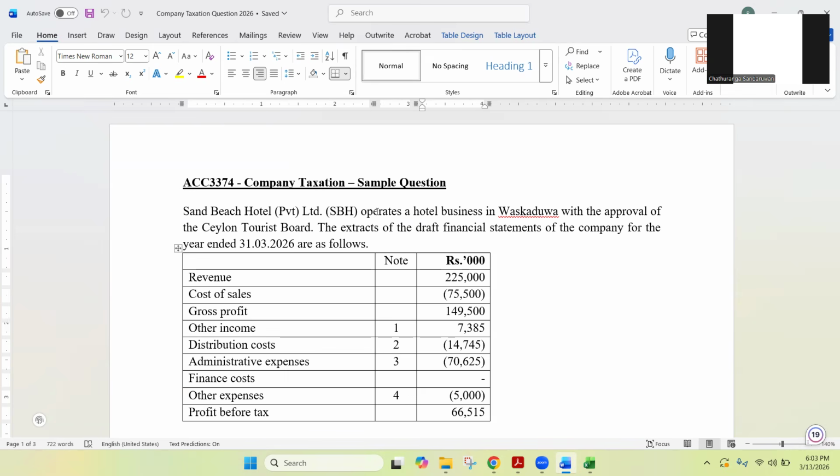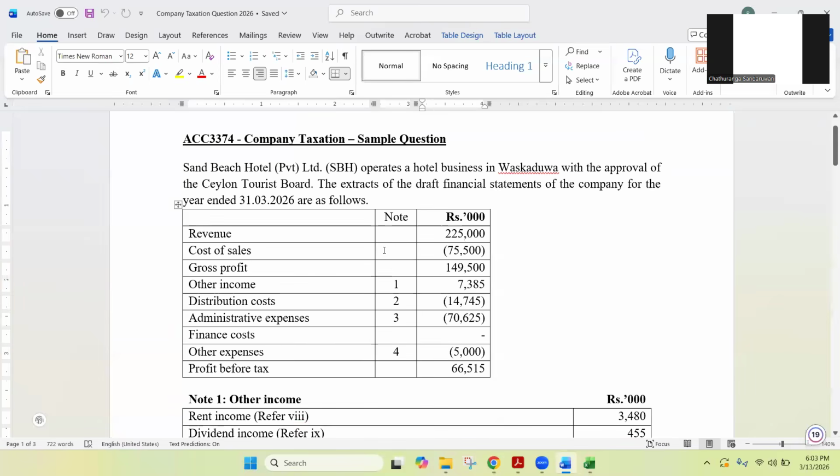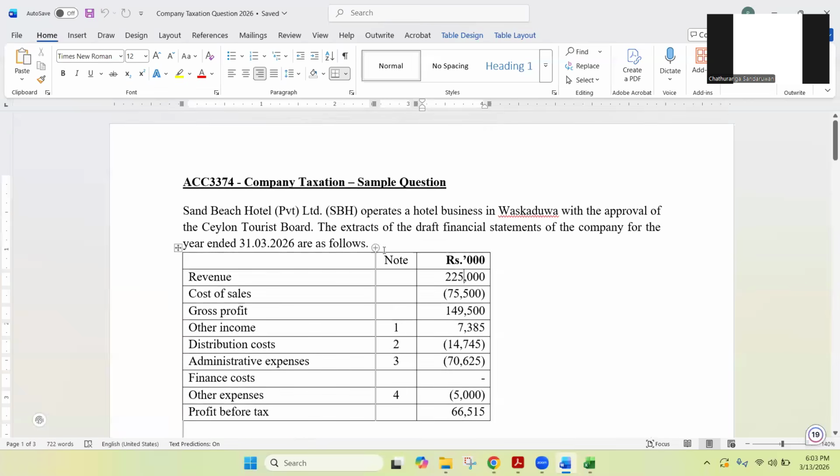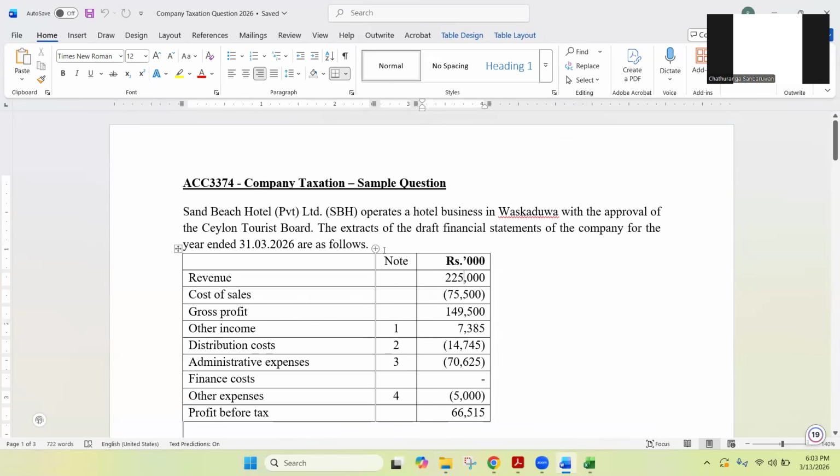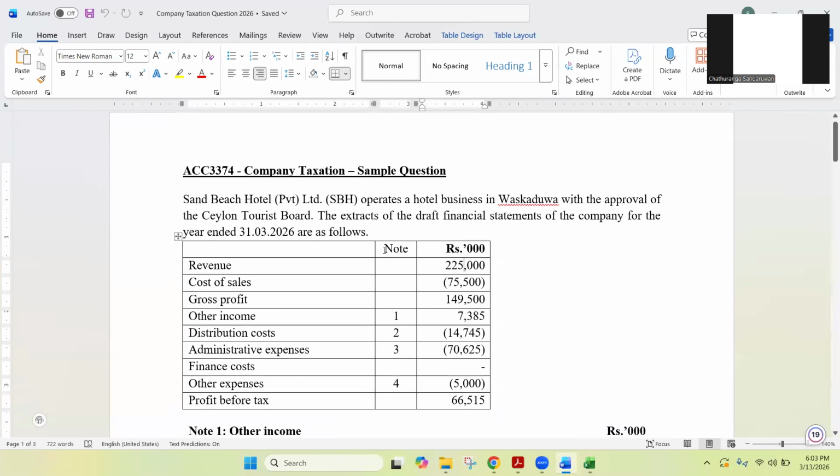Last week, actually, you discussed an individual taxation question. Now I think you know how to tackle an individual taxation question. Now this is about a company taxation one. Right. So I will read the question with you. If you have a hard copy by any chance, you can underline and highlight the important things, or even on the screen, you can mark and highlight your important things. Right. So we'll start the question.